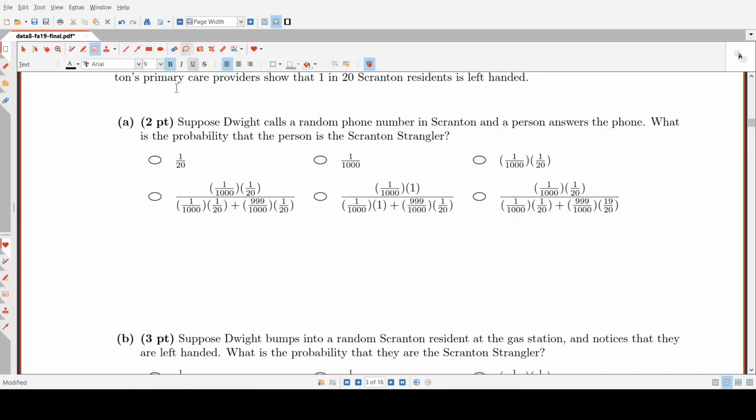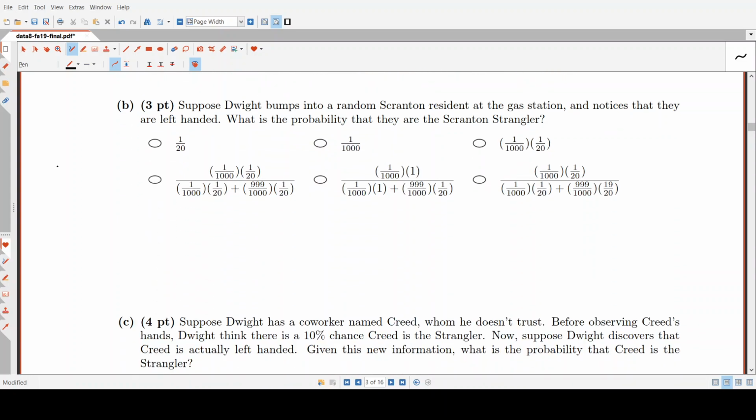So this question is basically asking how many stranglers there are divided by the entire population, because since he's calling a random phone number, every single person has an equal chance of getting called. So there's 1 strangler out of 1,000 total people in Scranton. So the probability is just 1 over 1,000. Okay, so now parts B and C are about conditional probability.